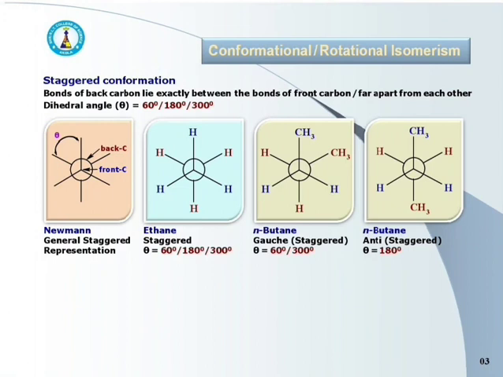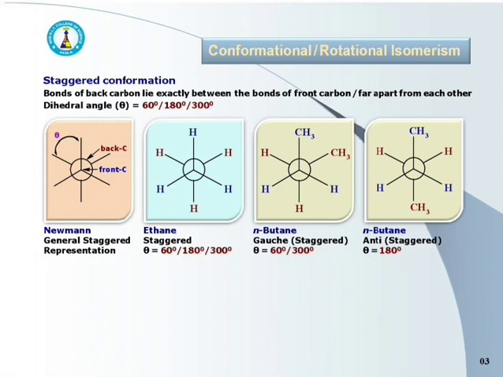Now see the third structure, that is of n-butane. Here also the bonds of back carbon atom are exactly between the bonds of front carbon atom with dihedral angle 60 degree. It is obtained by rotation of half of the fully eclipsed structure of n-butane about carbon-carbon single bond by 60 degree. If we rotate the molecule by 300 degree, then also the same structure is obtained.